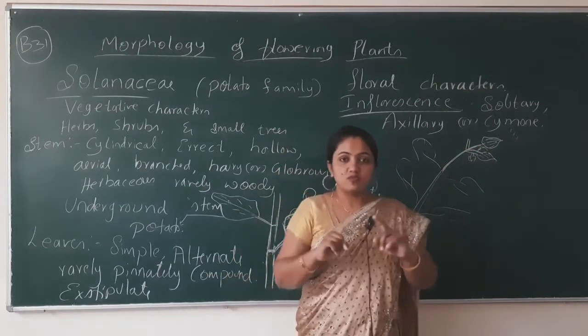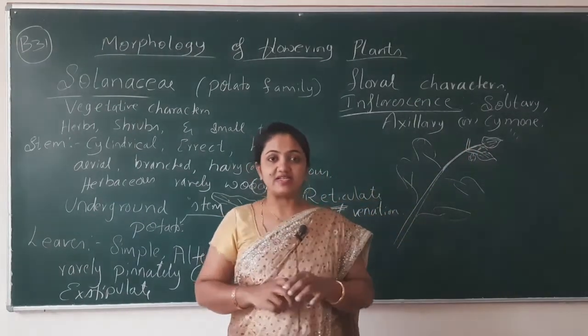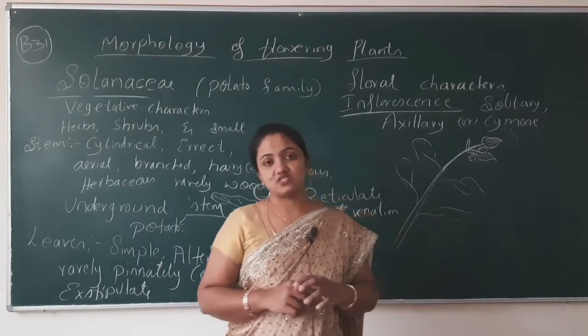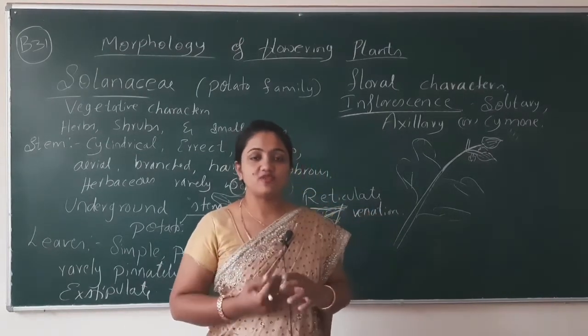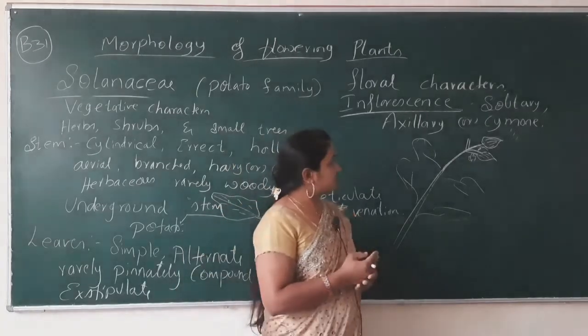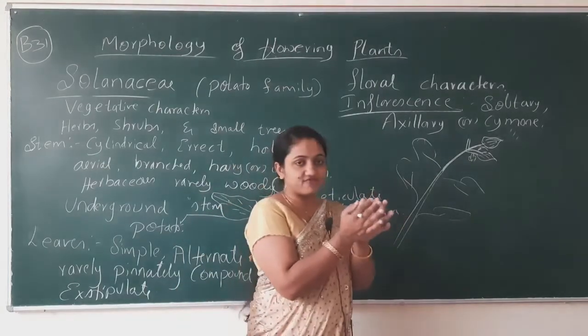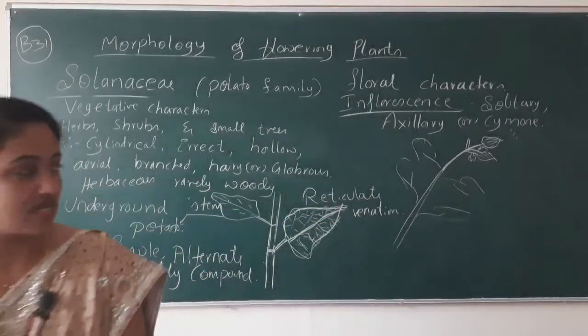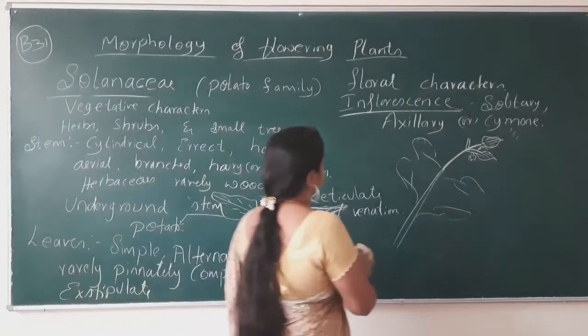Branches means a number of secondary and tertiary organs. In that secondary and tertiary axis, it again produces the flower. So this type of having the flower in a bunch is known as cymose type of inflorescence.